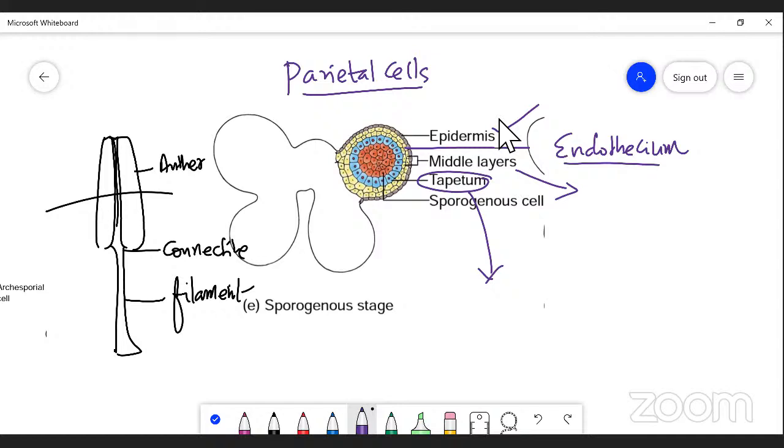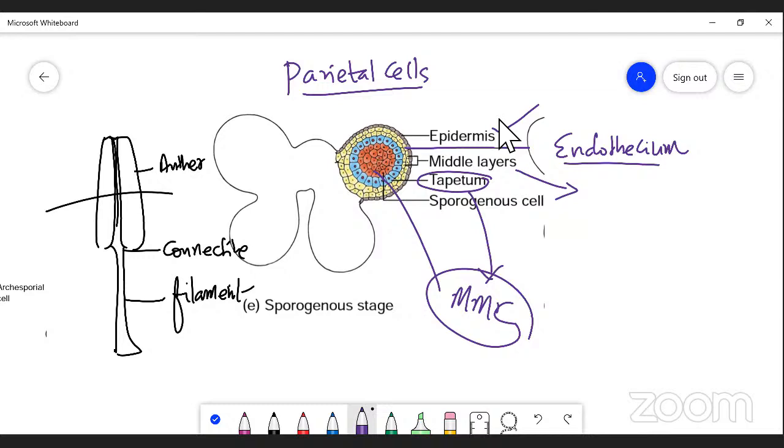At the center of each lobe of the anther, you can see a mass of tissue, the sporogenous tissue. This sporogenous tissue develops into the microspore mother cell, MMC, which is capable of forming microspores.